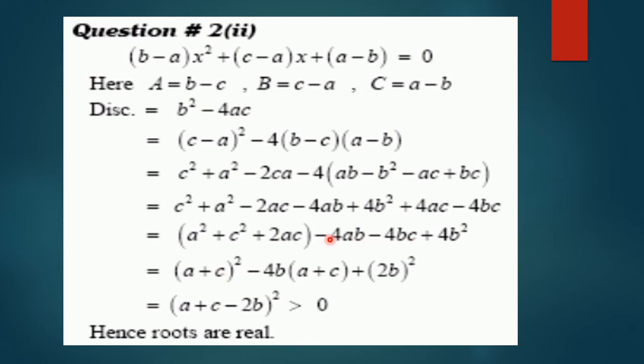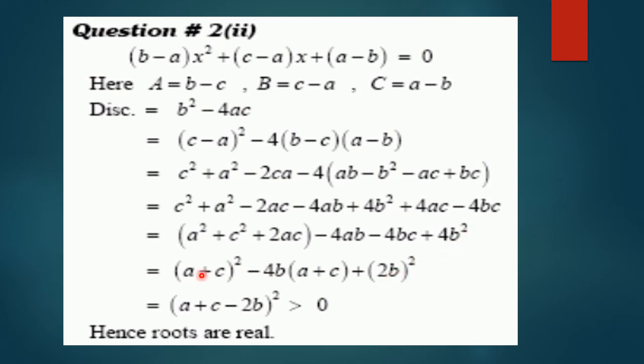Now, minus 4ab minus 4bc plus 4b square. So it will be a plus c whole square minus, if we take 4b common, then it becomes minus 4b into a plus c plus 2b whole square. 4b square is equal to 2b whole square.